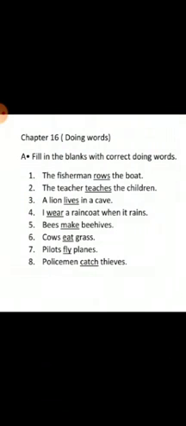Second one, the teacher teaches the children. Now in the second one also, teacher is one or more than one? It is one in number. And the doing word has ch at the end. Teach is the doing word. We have added es to that, which becomes teaches.